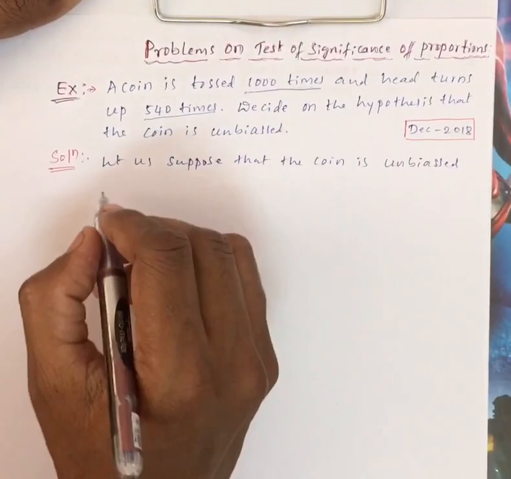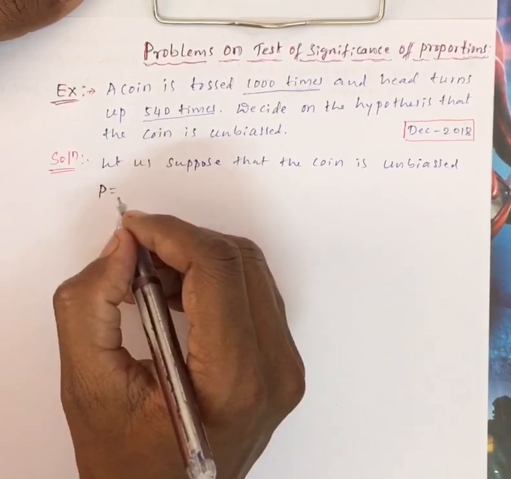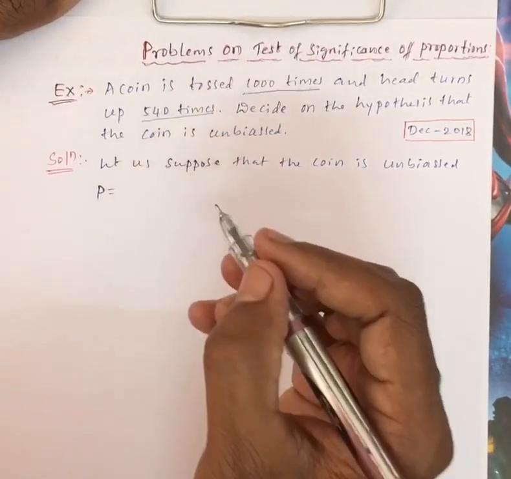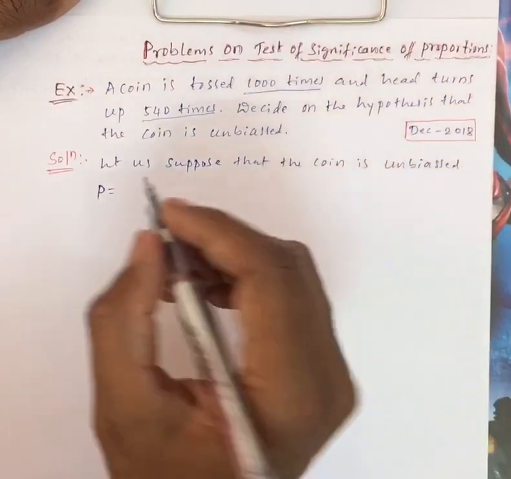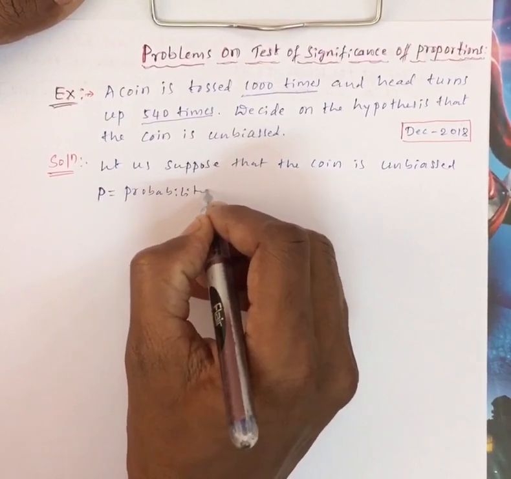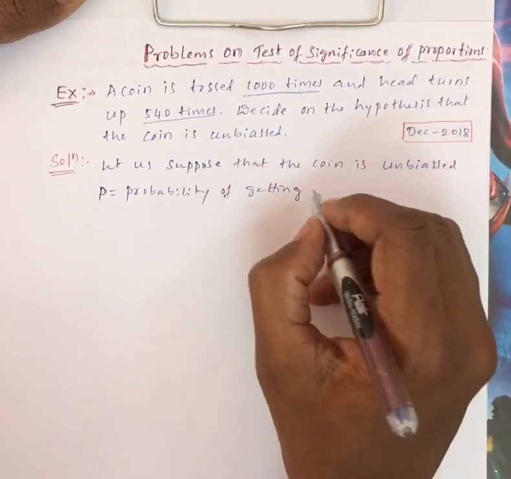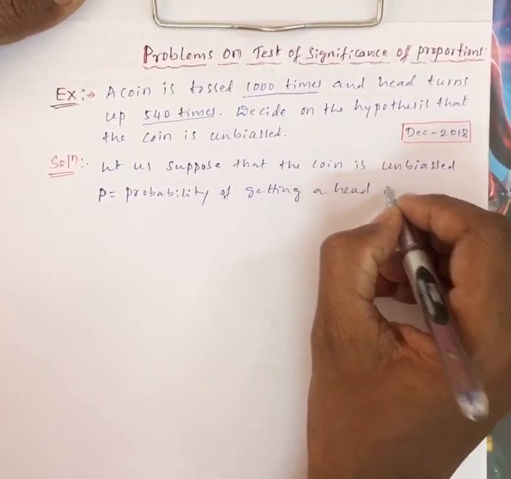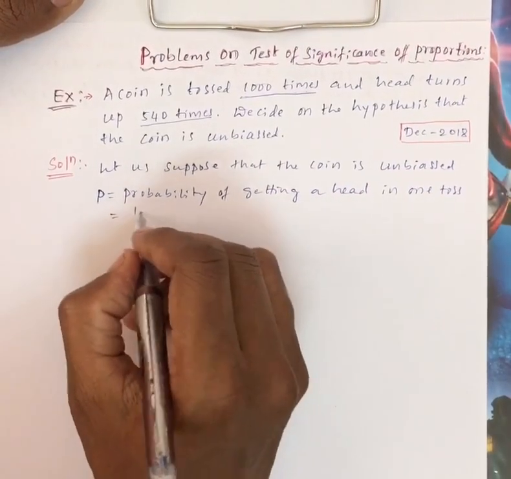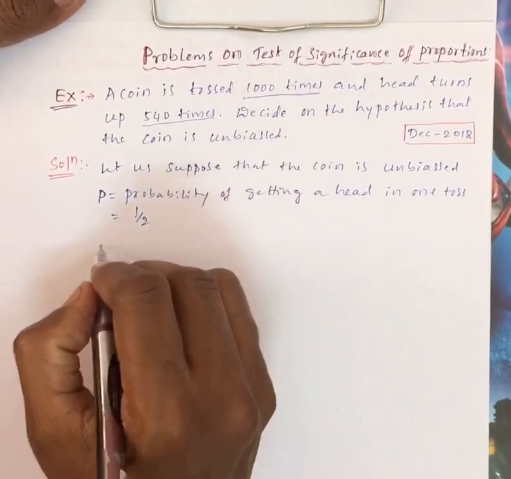Then we have the probability of success, nothing but the probability of getting a head in one toss, which is equal to half, 0.5 or 1 by 2.